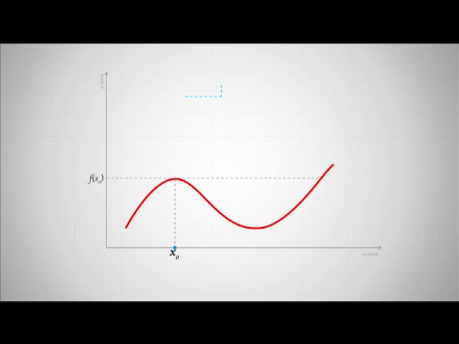If f of x naught is not the absolute maximum of f on the interval, then the graph of f has to make an upward turn somewhere on the interval to rise above f of x naught. However, this cannot happen because in the process of making an upward turn, it would produce a second relative extremum.